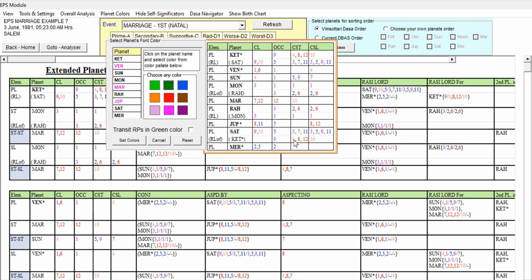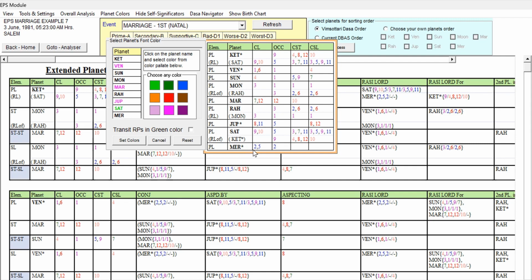So it is indicating some obstacles to the Saturn significations. But to look at the Saturn signification, it is very good. 3, 7, 11 star lord and 3, 5, 9, 11 sublord, 9 and 5 CLOCC. So it has to be given dark green. But because of the Ketu 4, 8, 12 and 10, we can give Saturn light green, right?